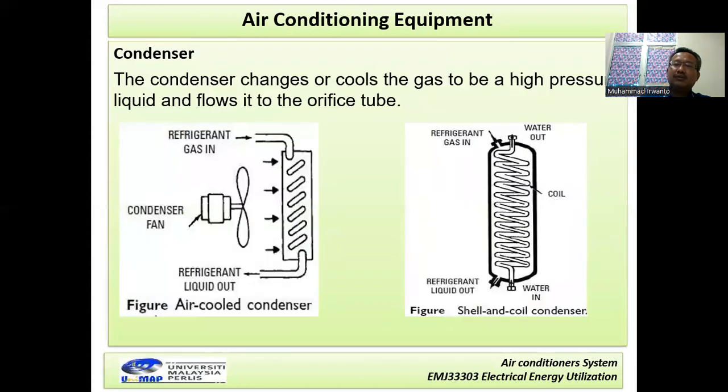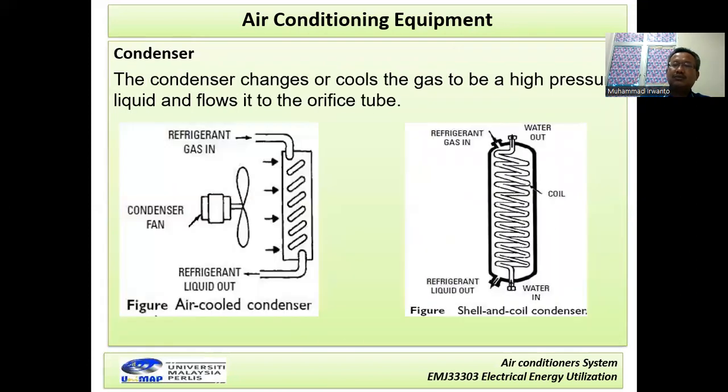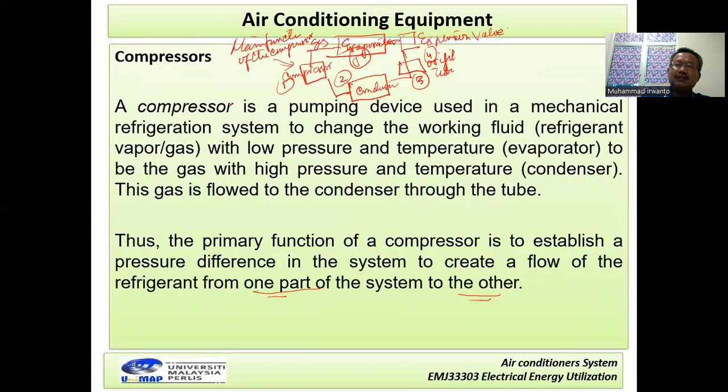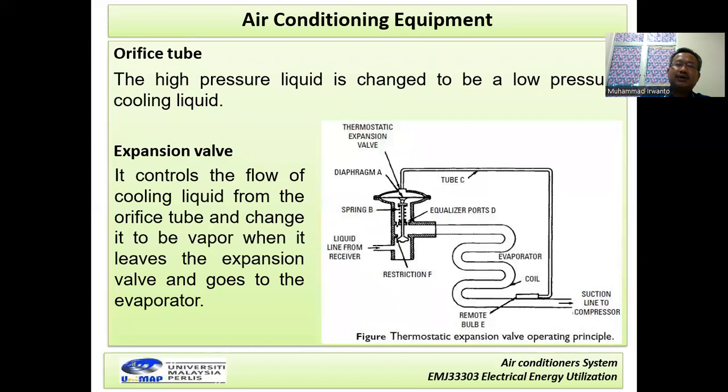Where is the orifice tube? Like this one here, inside of this one. So we can see the orifice tube here. It has the function to change the high pressure and high temperature to a low pressure cooling liquid, and then goes to the expansion valve.